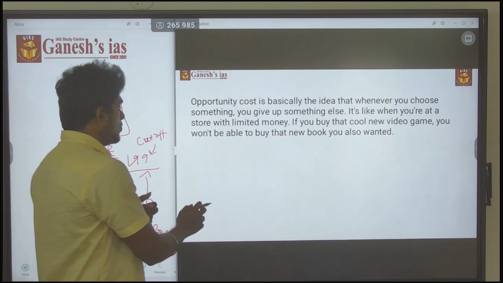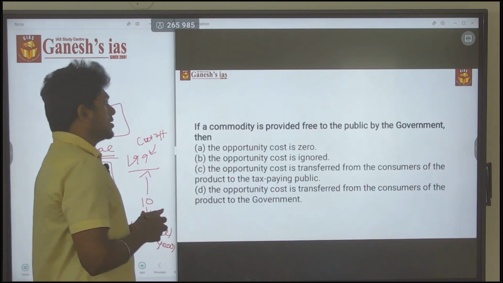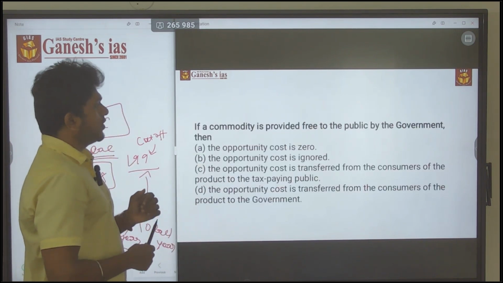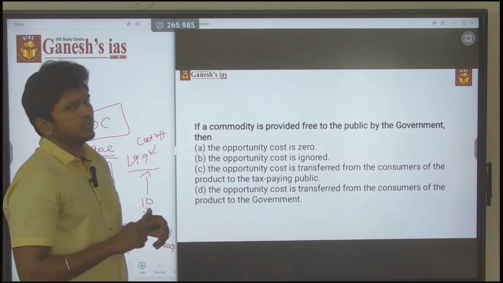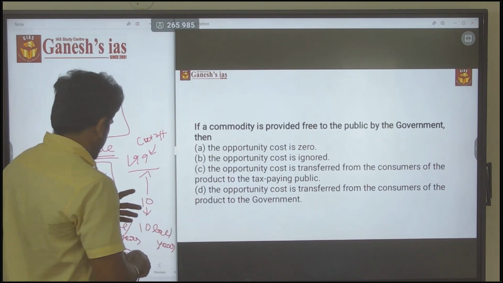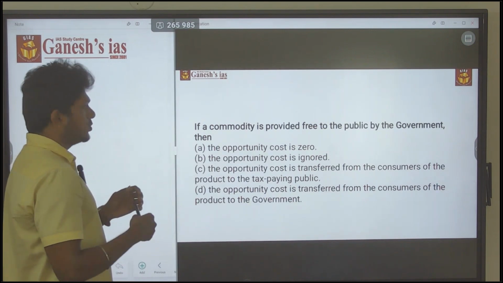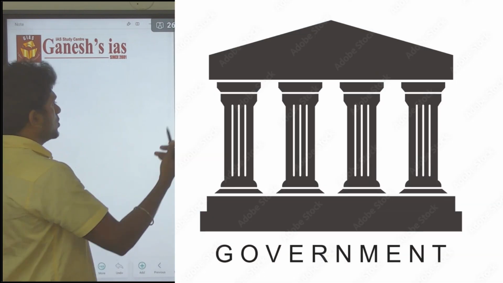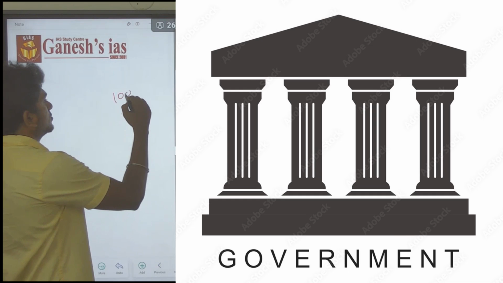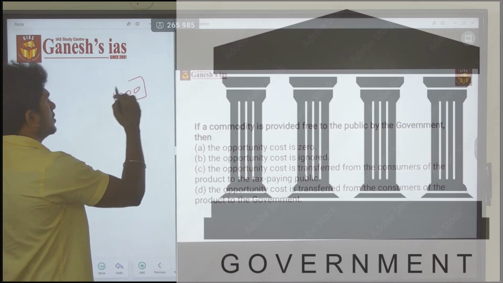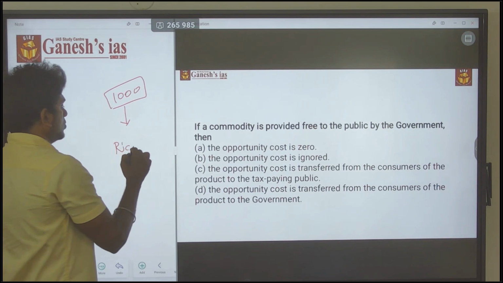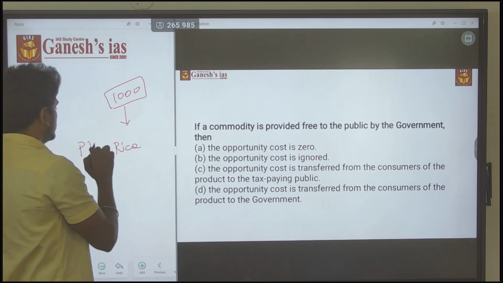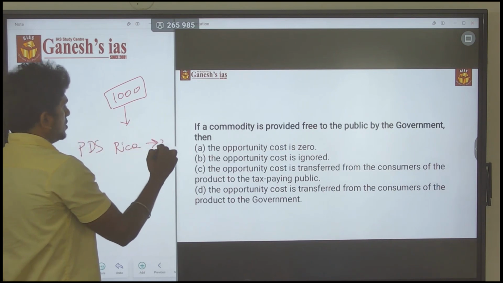Now we are going to the question. If a commodity is provided free to the public by the government, then the opportunity cost is zero. That is the first statement. Think about it: the government is providing rice to the PDS shop for free, so 0 rupees.